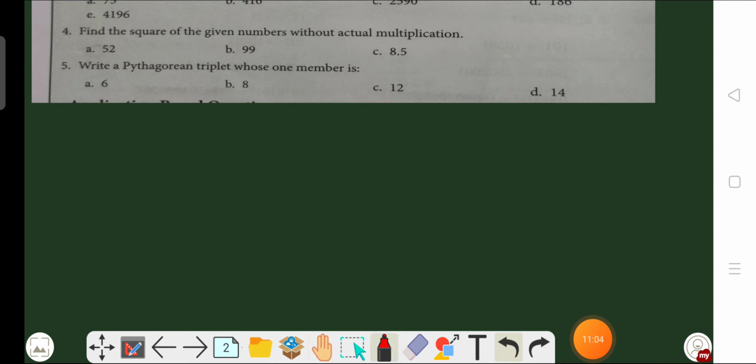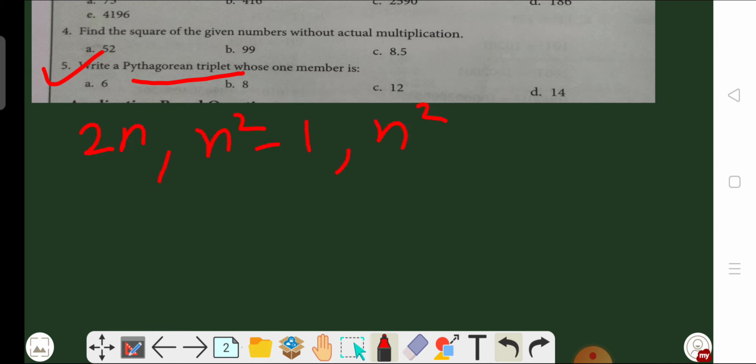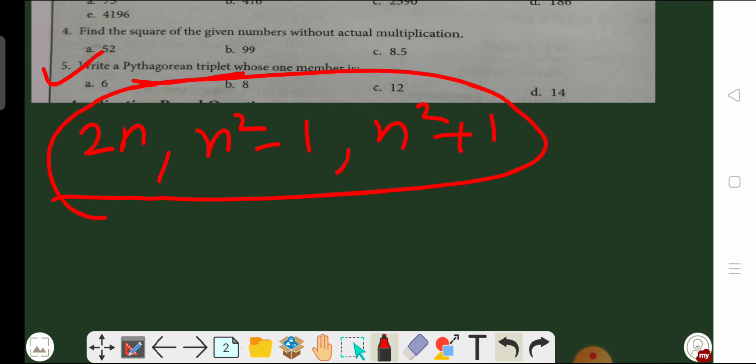Now question number 5. In question number 5, we have to write the Pythagorean triplet whose one number is given. As you know, if we have numbers like 2n, n square minus 1 and n square plus 1, then these numbers are in Pythagorean triplet.